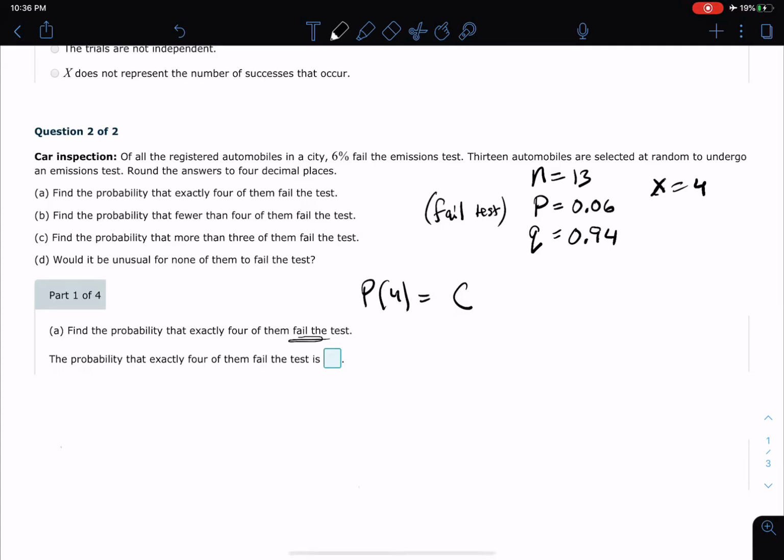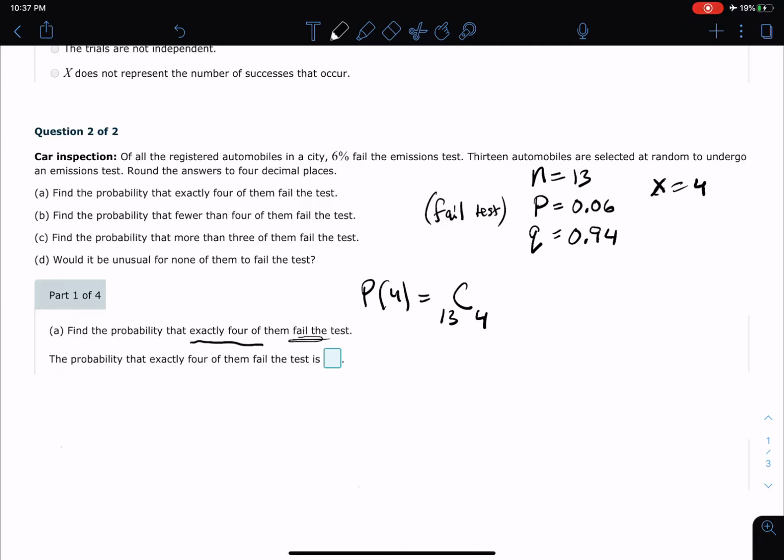It has a combination piece to that. I'll talk about that. I remember talking about that on the last one, but let's talk about it again. It's a combination of 13 choose 4. Now the 13 comes from 13 trials, and 4 is because it says exactly 4 of them fail. Now exactly 4 of them is kind of a key thing.